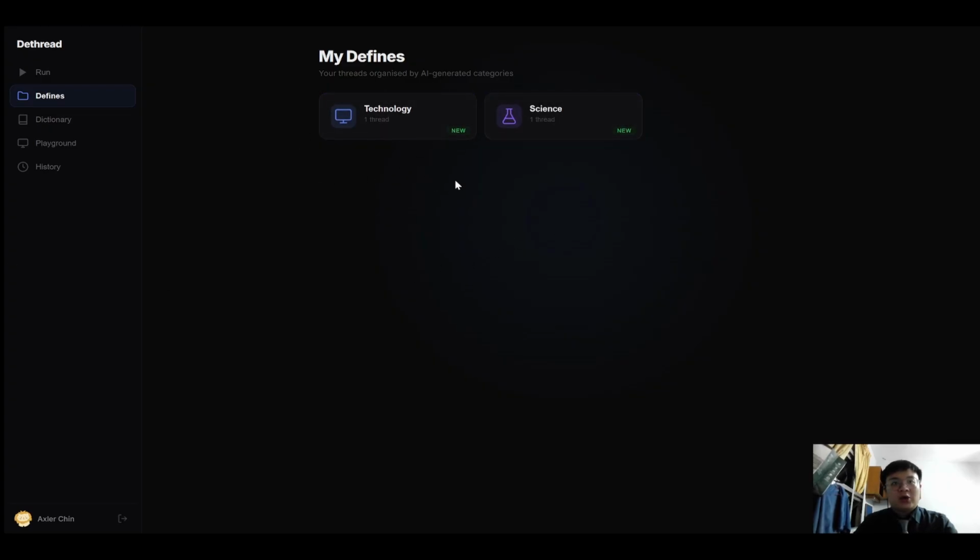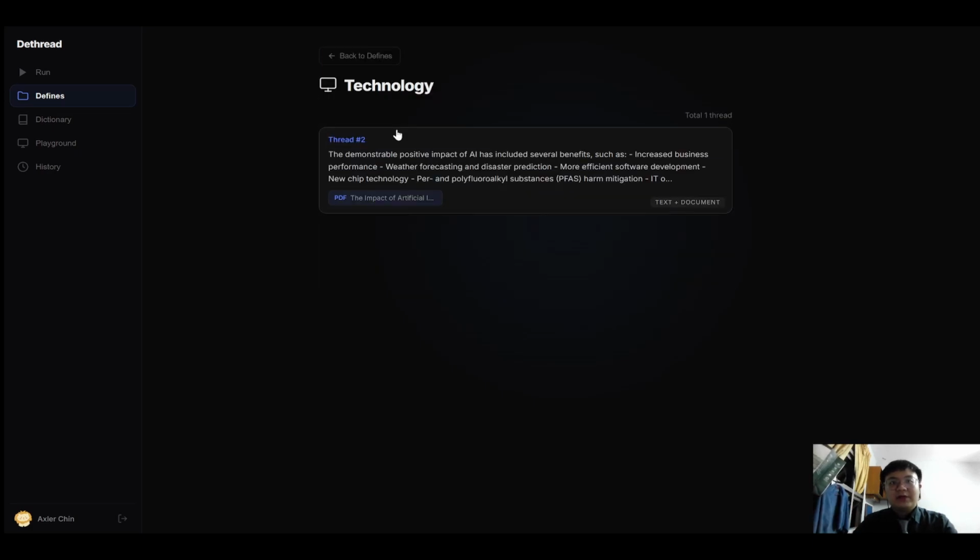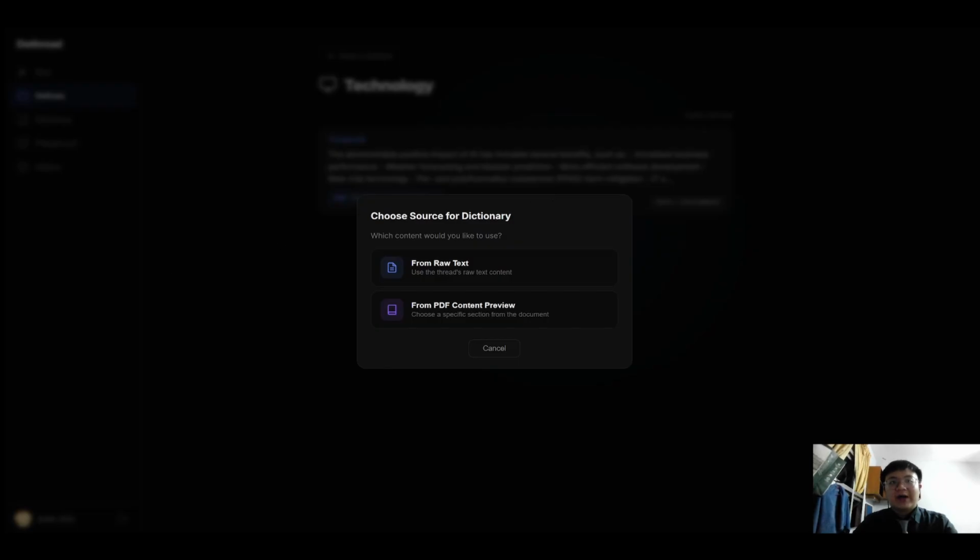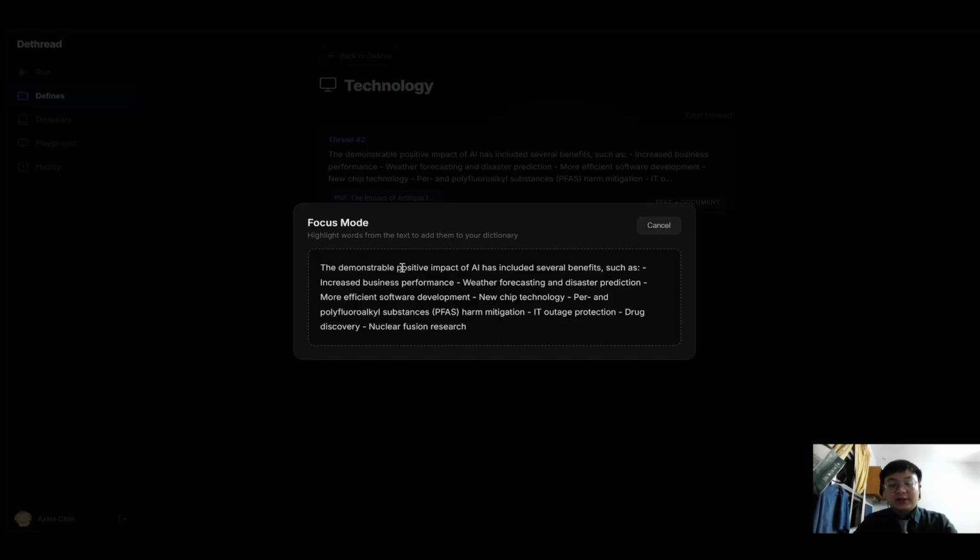Each define may contain multiple threads based on their specific topic. If you want to add vocabulary, right-click on the specific thread, select Add Vocabulary. Then it will ask you to choose the source option. I just select this, and then it will enter the focus mode.